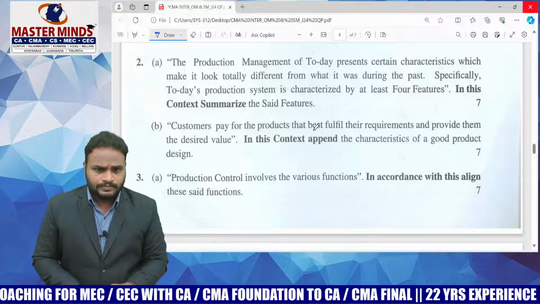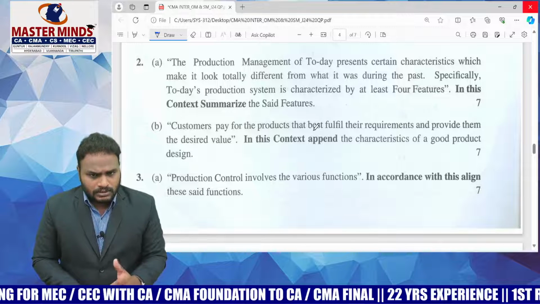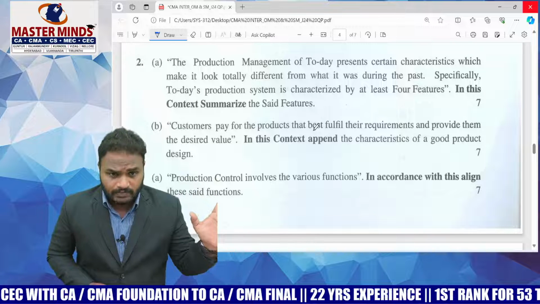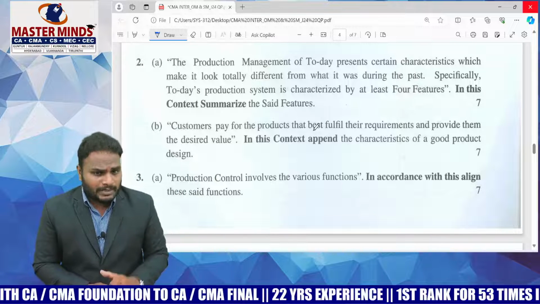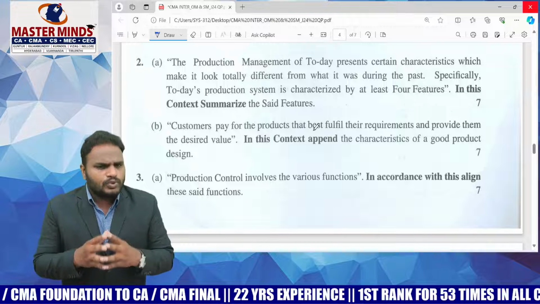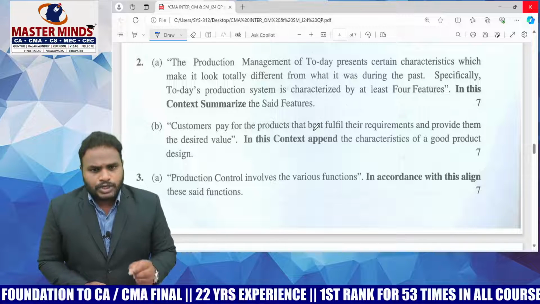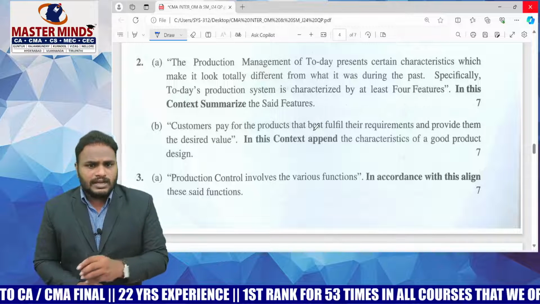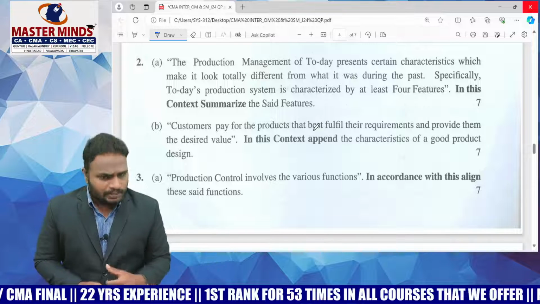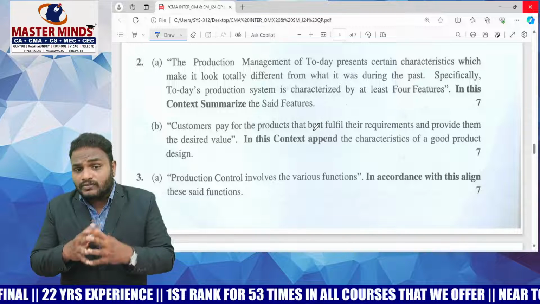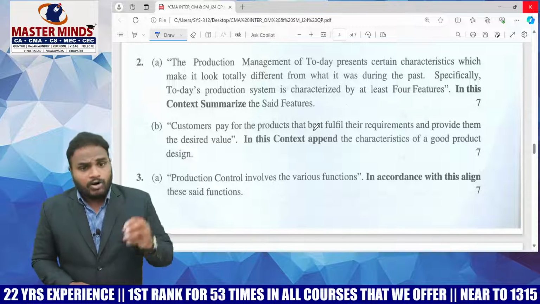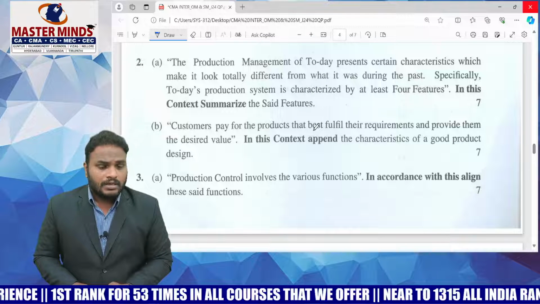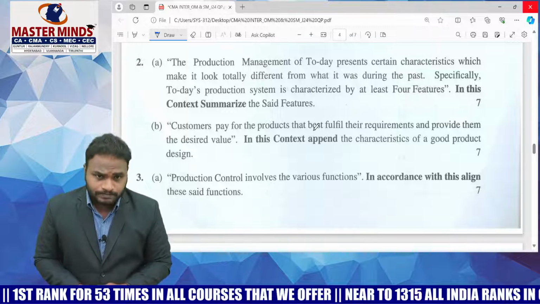And the next one, which is 3A, which is functions of production control, taken from chapter number 7. Yes, which is the new syllabus. Production control involves various functions; in accordance with this, align these said functions. That means they're asking what the functions of production control are, which is already discussed in our class in depth. Now, this is also a very important question.